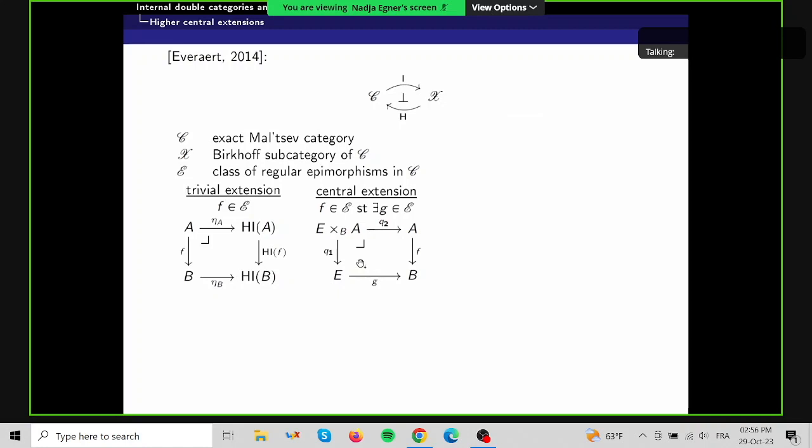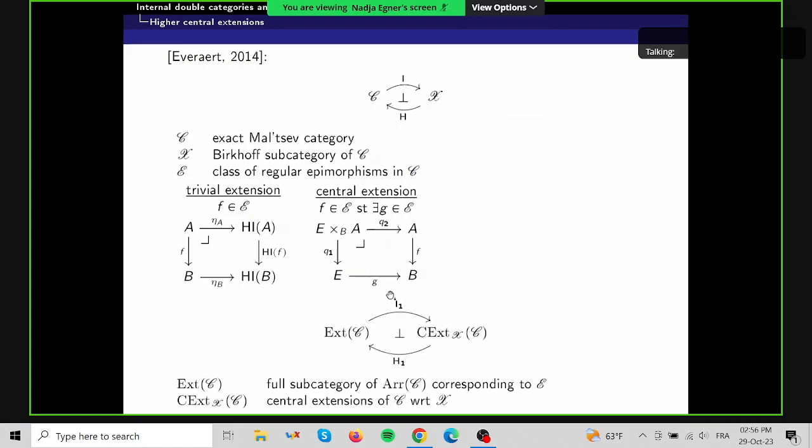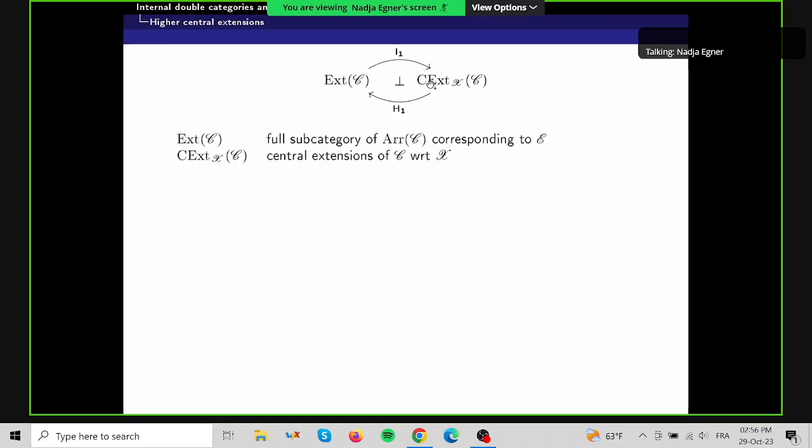a trivial extension. And also in this general setting, we get that the central extensions are a reflective subcategory of the extensions. And here I want to note that we can see the extensions as a full subcategory of the arrow category corresponding to E. So now we have this adjunction, and the question is, can we do the same as what we did before?